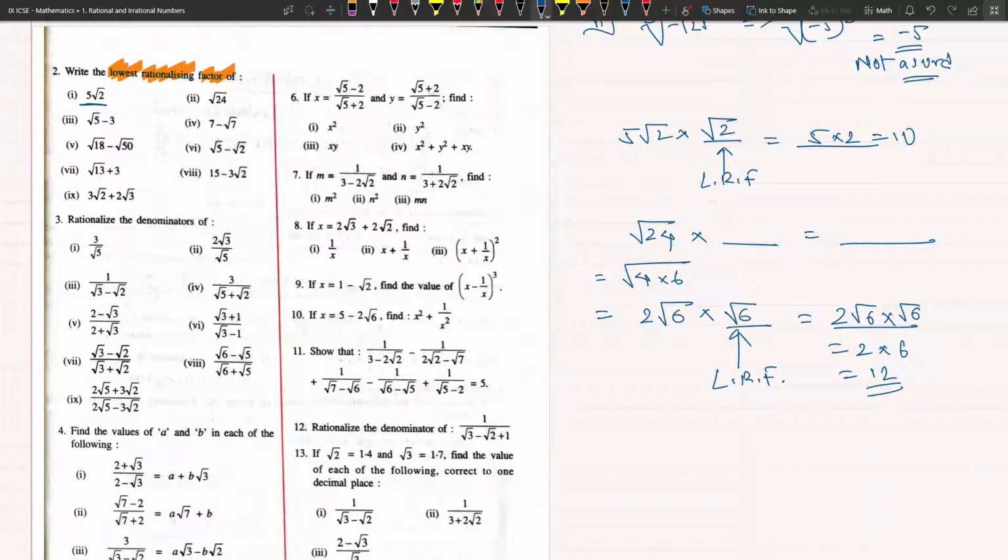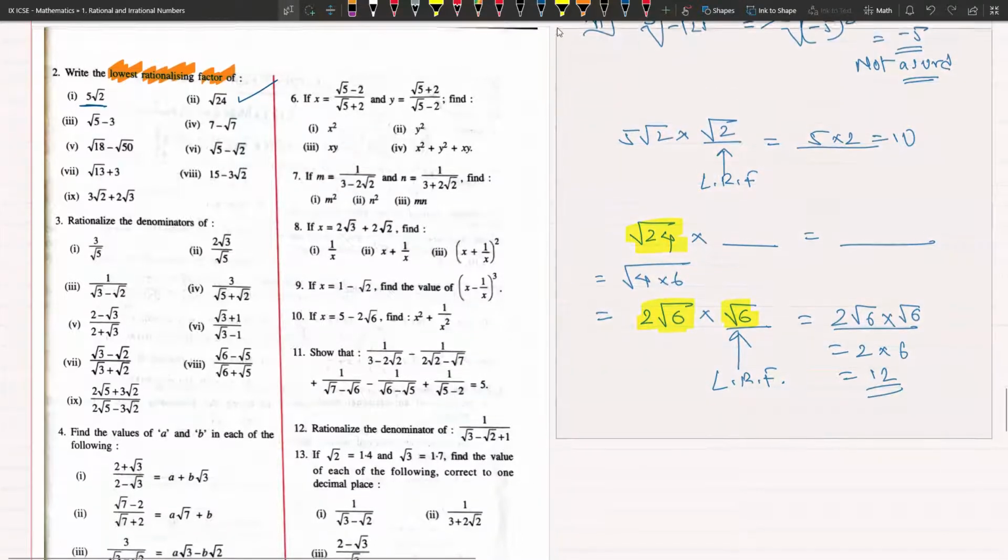देखो गलती कहाँ पे होती है कि when people see root 24, उनको लगता है root 24 को rational बनाने के लिए root 24 से multiply कर देते हैं, लेकिन ऐसा नहीं होता है. You cannot do like that. You have to first simplify and you have to find out the irrational component in the number. So we saw root 24, it is irrational. But when we simplified, we got to know that the irrational factor is actually root 6. So the least rationalizing factor should be root 6. ठीक है? So that's how you do it.